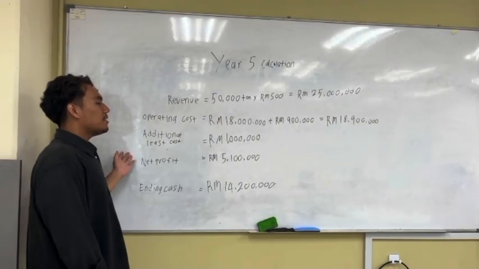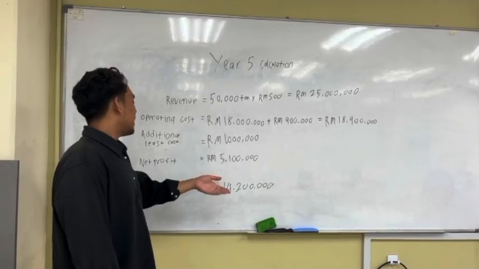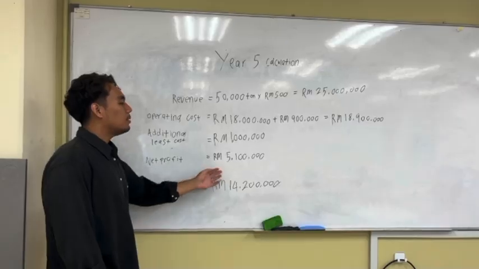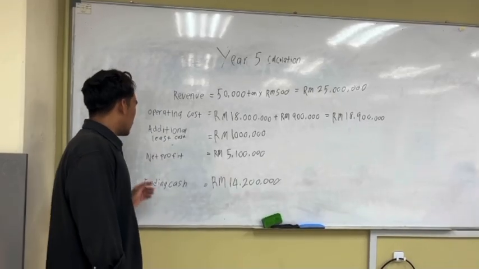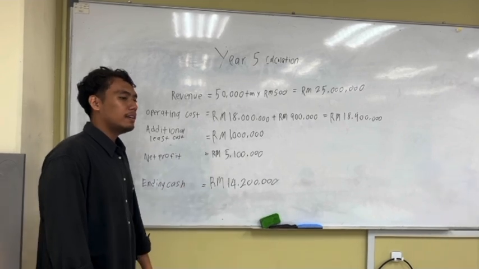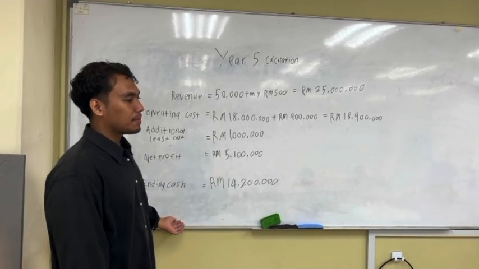For additional lease costs, we have 1 million ringgit. For net profit, we will get 5,100,000 ringgit. For ending cash, we have 14,200,000 ringgit. Impressive cash position. Now for the critical question.